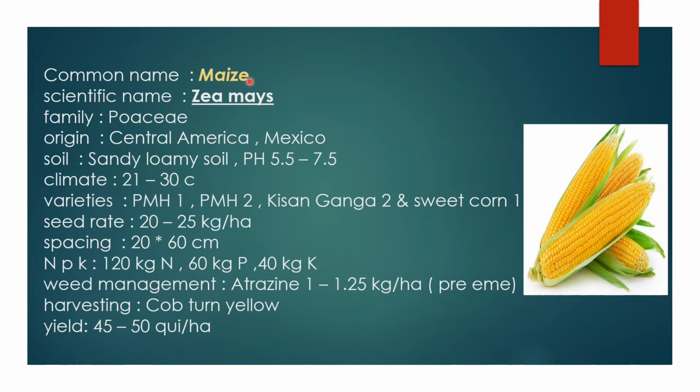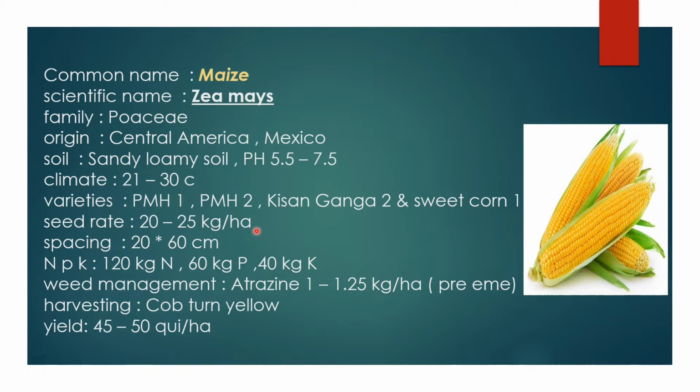Next crop is maize, family Poaceae, and maize's origin is Central America and Mexico. Maize requires sandy loamy soil, and a pH range from 5.5 to 7.5 is suitable for maize cultivation. The climate is 21 to 30 degrees Celsius for the entire growth of the plant. Below 15 degrees reduces silking and tasseling, and 35 degrees reduces pollen germination. The varieties are PMH1, PMH2, Kishan Ganga 2, and Sweet Corn 1, and the seed rate of maize is 20 to 25 kg per hectare.